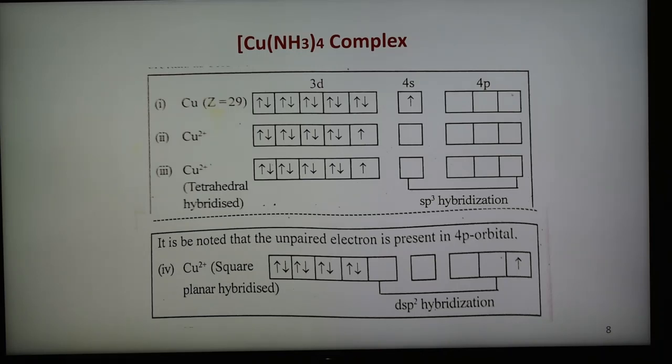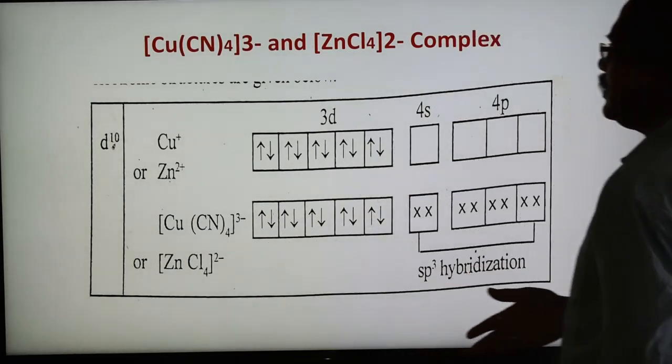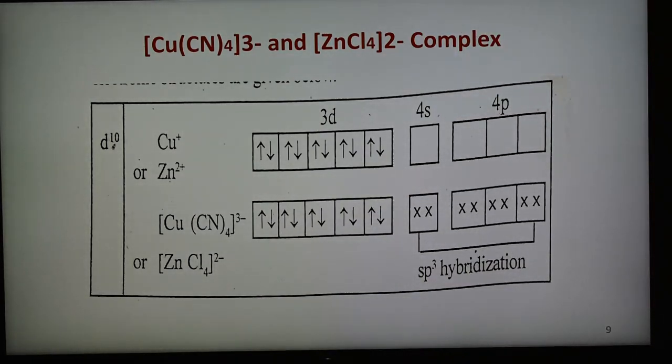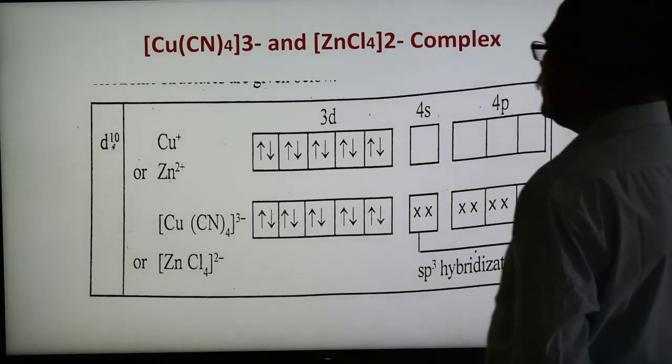Both the possibilities are there, and after this, in the next slide, we are going to see the formation of copper complex or zinc complex, that is d10 configuration. This is the example of d10. Copper, we have seen, nickel is a d8, copper 2+ is a d9, and now this is the d10, that is, metal ions are Cu+1 or Zn2+.